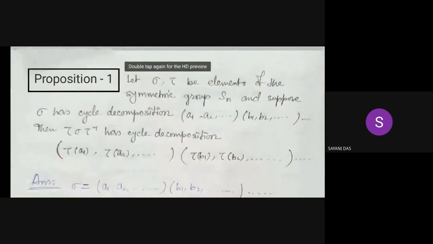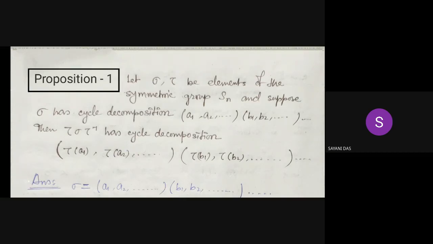Now we want to calculate the class equation of Sn. Before calculating it, we have to know some propositions and observations. The first proposition is: let sigma and tau be two elements in the symmetric group Sn, and suppose sigma has the cycle decomposition (A1, A2, ...)(B1, B2, ...) and so on.